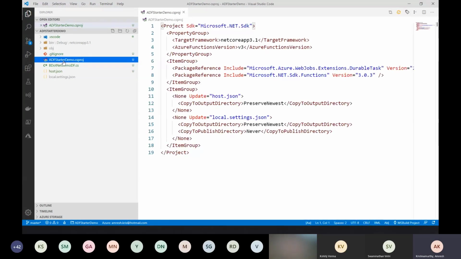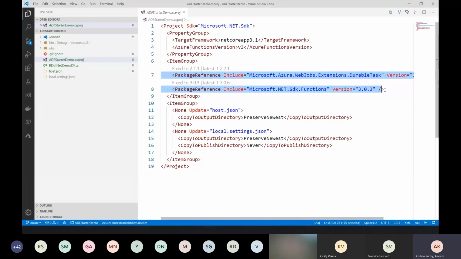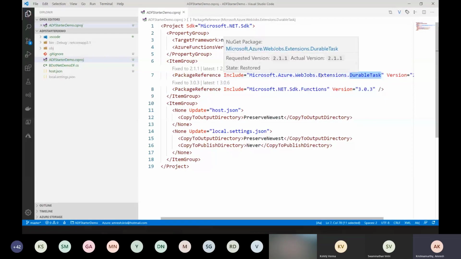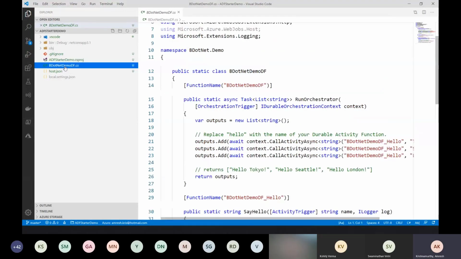And this is a .csproj that it has created, and it is of type Azure Functions. By default it added two NuGet packages for us, right? One is the SDK functions, because it is all on top of functions. We also saw that it is going to use something called Durable Task internally, which is again an extension on top of WebJobs. So these are some of the project things.